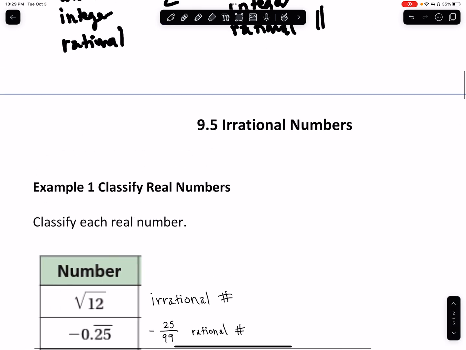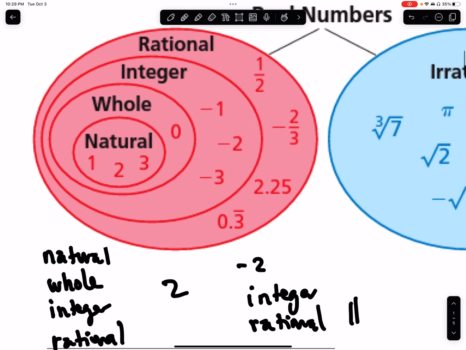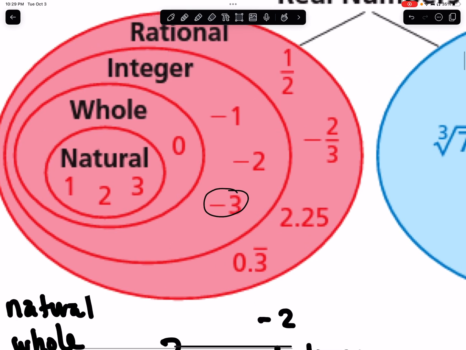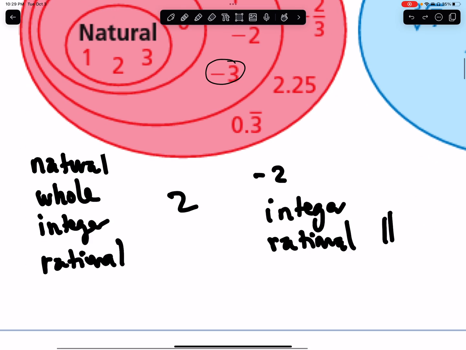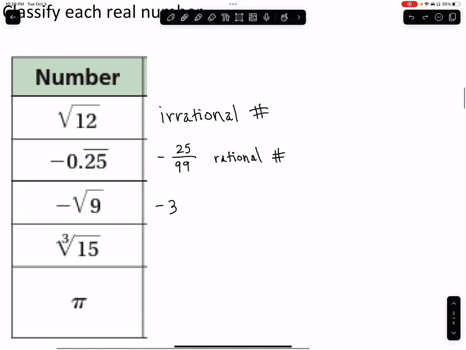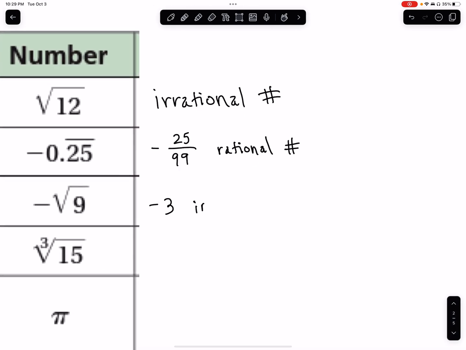So where do we see numbers like negative 3 up here? Oh, well, there's negative 3 right there. What oval is it in? It's in the integer oval. And because of that, it's also in the rational numbers oval. So we can say that negative 3 is an integer and a rational number.